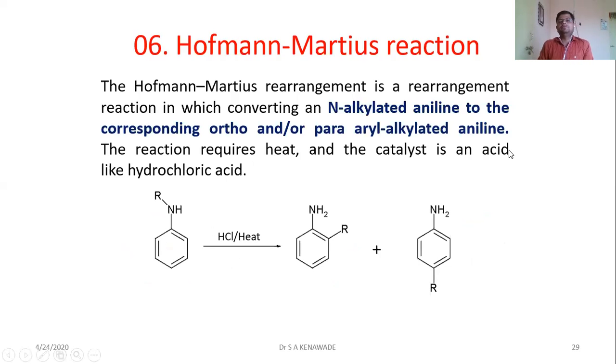Then the next rearrangement type reaction is the Hofmann-Martius reaction. What is the Hofmann-Martius reaction? It is similar to the Orton rearrangement reaction. But the only difference is that the nitrogen here is a secondary amine, that is, one proton is necessary, although you can also use a tertiary nitrogen. But the chlorine group is not required in this case. The Hofmann-Martius rearrangement is the conversion of N-alkylated aniline to the corresponding ortho or para aryl-alkylated aniline.